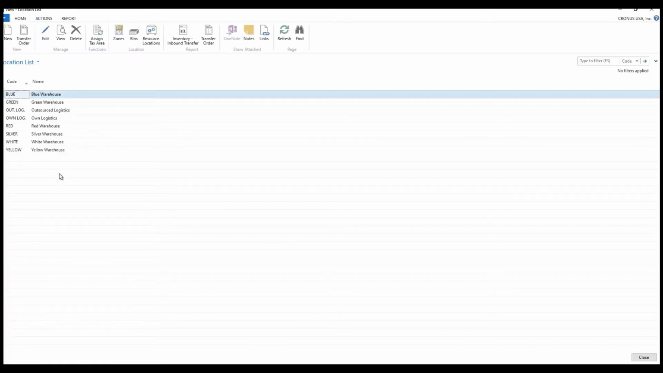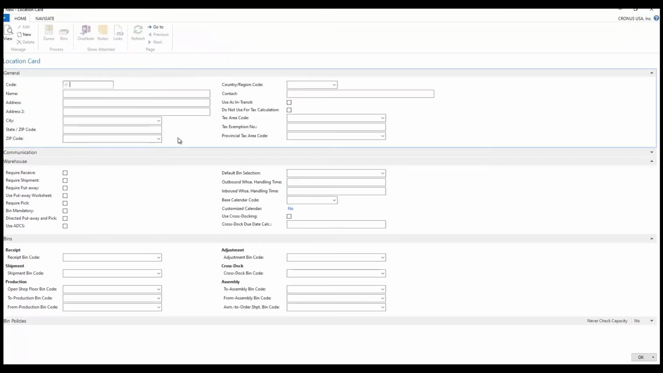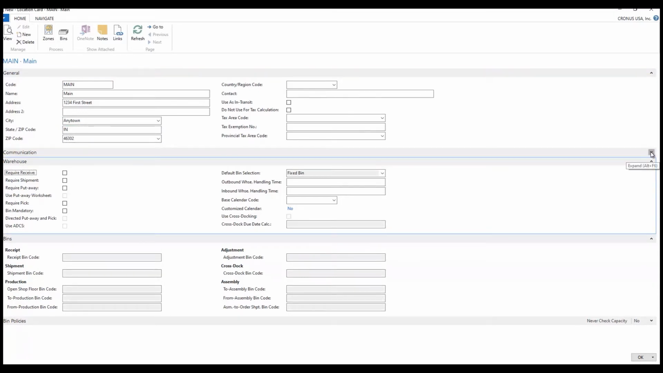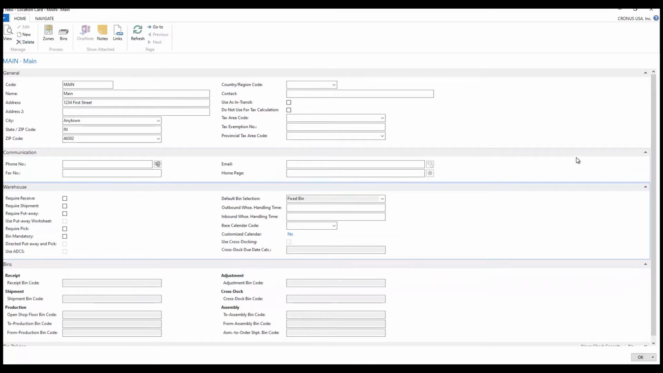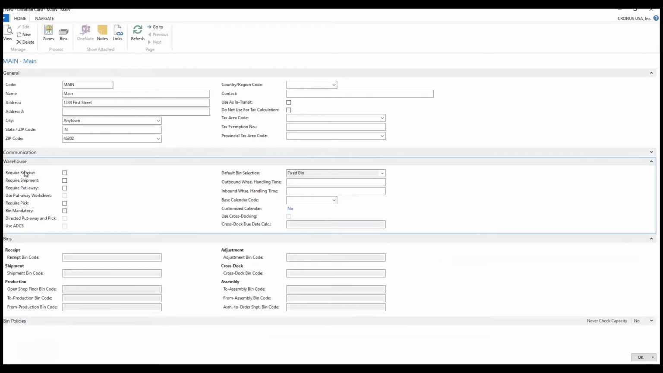And there are several locations that are set up within the test database, and I'm going to create a brand new one. So I'm going to call this main, and we'll give it an address. I'm going to expand the tab for communications, and we're going to ignore this area for right now. But the area that we really want to take a look at are the next two.